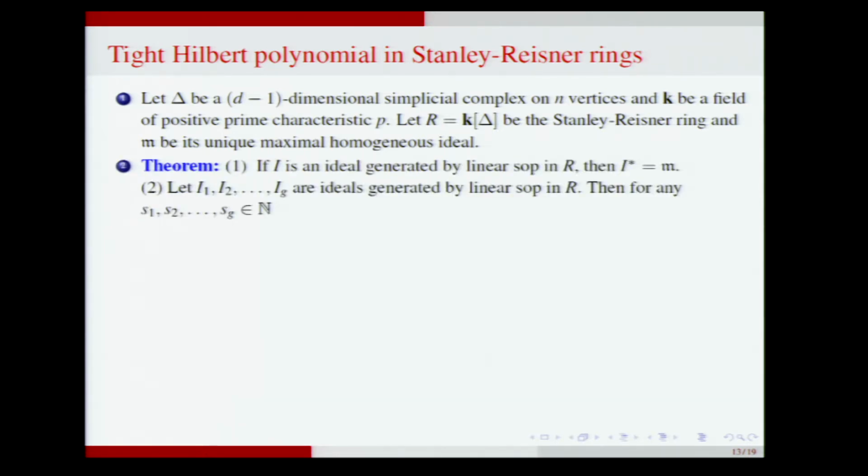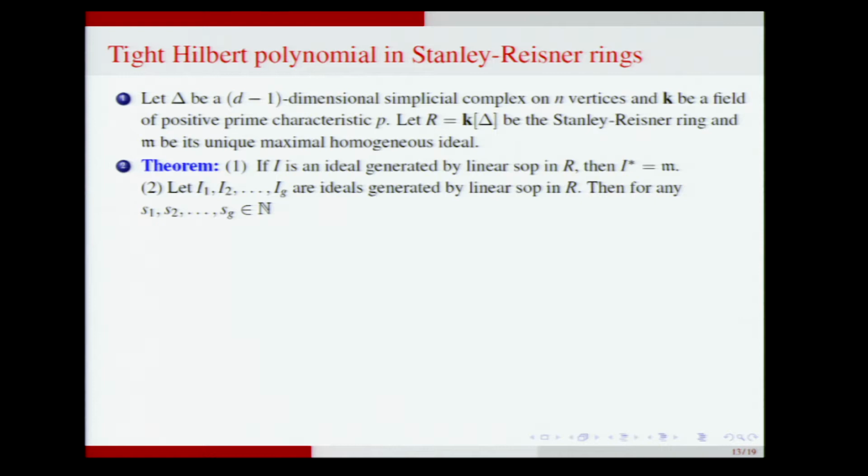Take a linear system of parameters. These are the easiest ideals to consider first. Linear systems of parameters will exist if the field is infinite, and the Hilbert functions and Hilbert polynomials don't change if you enlarge your field. So we can assume that this is an infinite field of positive characteristic. And take a linear system of parameters. Then we prove that I star is the maximal ideal.